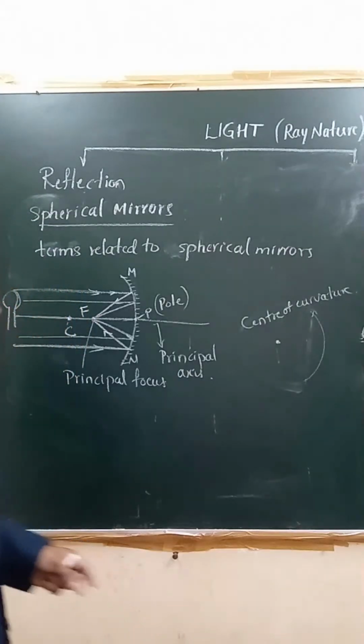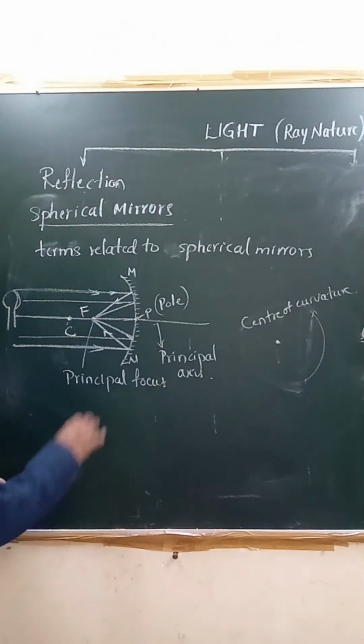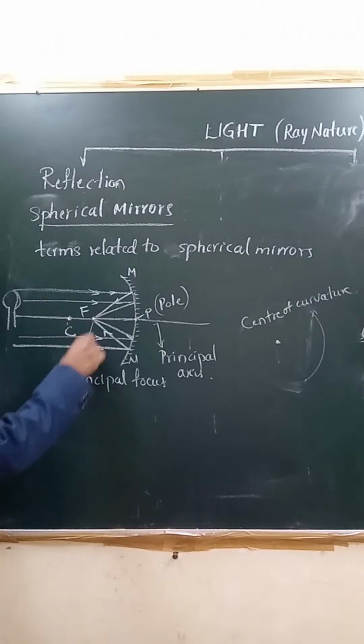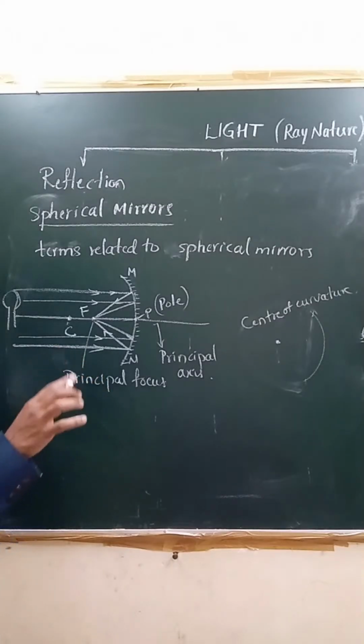So now what happens? This is the principal focus, right? Now this is a point. After reflection, these rays which are parallel are meeting at a point on the principal axis. This is called the principal focus. This is the center of curvature, right? This is the pole of the mirror. All these terms you must know.